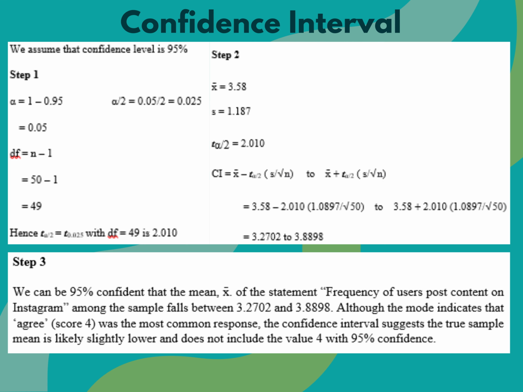We assume that the confidence level is 95%. With the mean and standard deviation given, the sample mean falls between 3.2702 and 3.8898. Although the mode indicates that agree, which is a score of 4, was the most common response, the confidence interval suggests the true sample mean is slightly lower and does not include the value of 4 with 95% confidence.